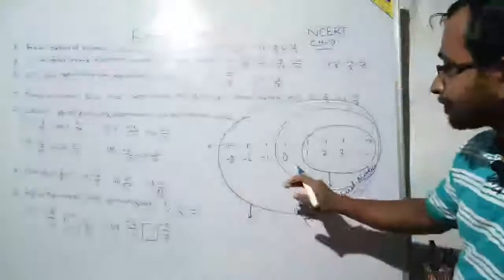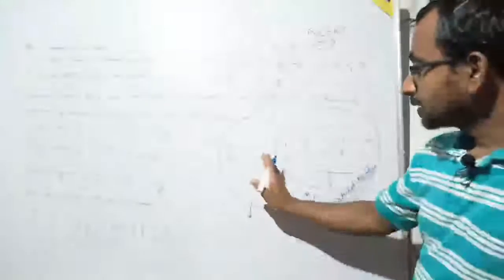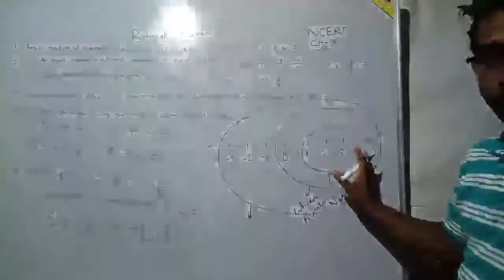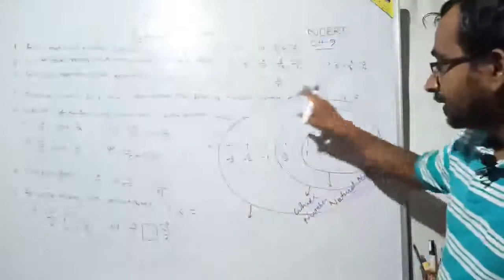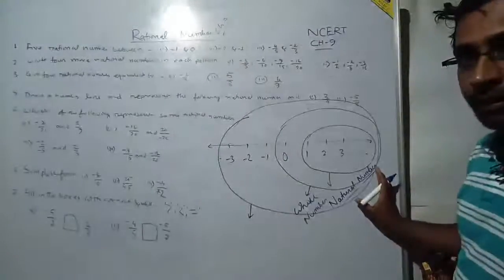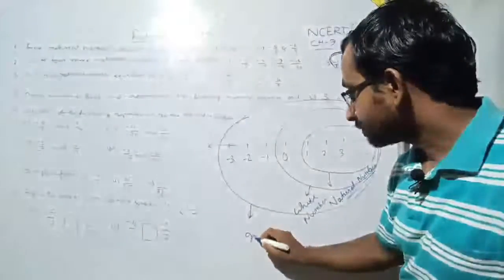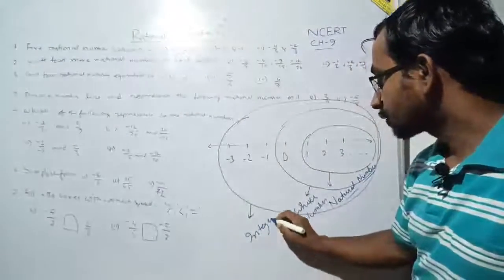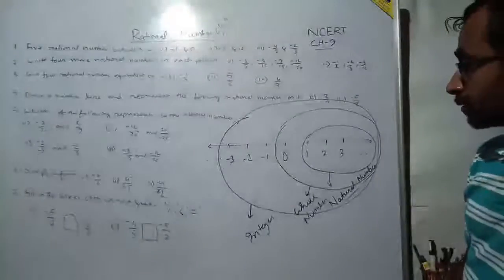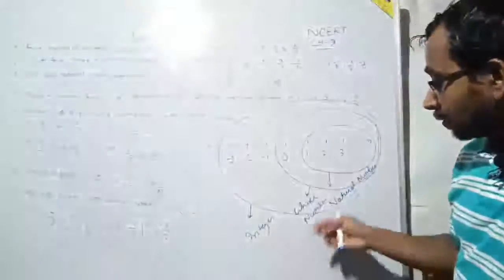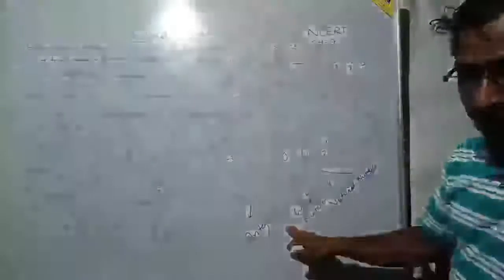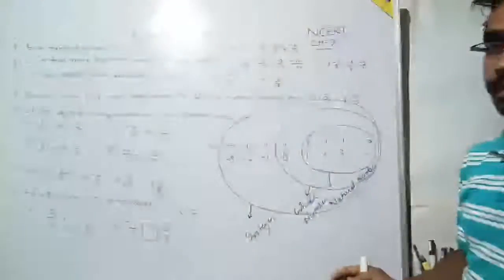So here this negative section was excluded from the whole numbers. With an entire large circle, and this large circle together is called what? Integers. So we can say that all the whole numbers are integers, but all the integers are not whole numbers. Why?